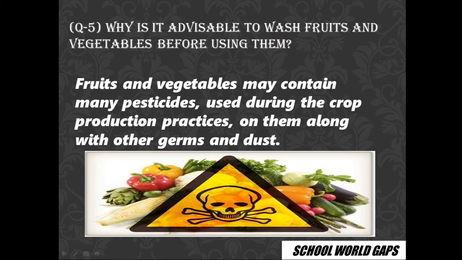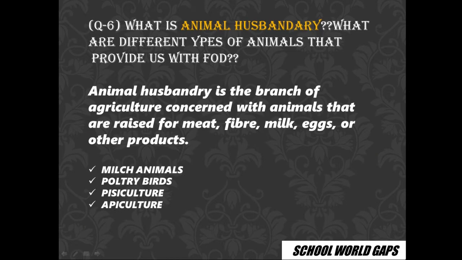Next is, why is it advisable to wash fruits and vegetables before using them? We should wash fruits and vegetables before we eat them because they contain pesticides, insecticides, herbicides, germs, and dust. So we should wash all these things and then eat them. It will be a lot cleaner and more hygienic.